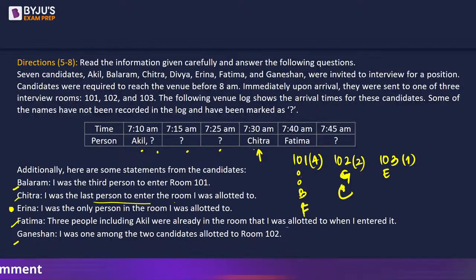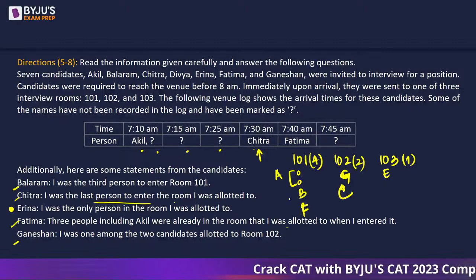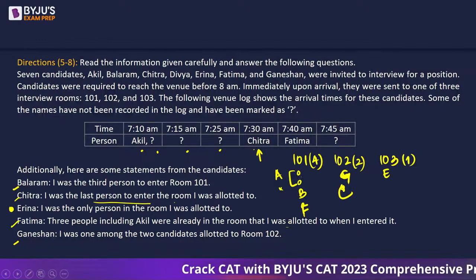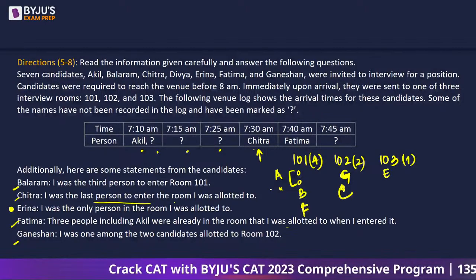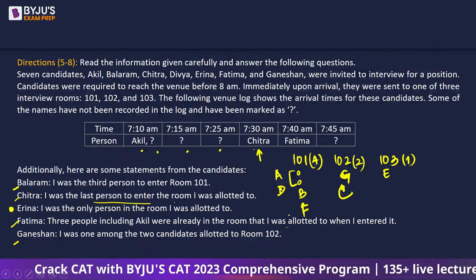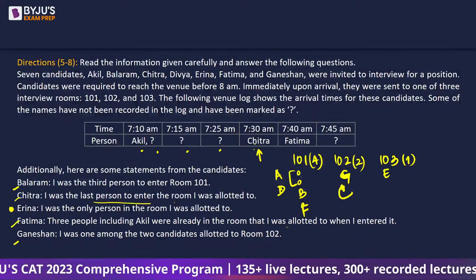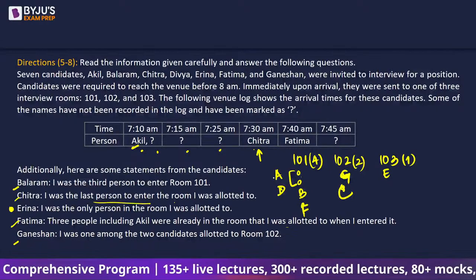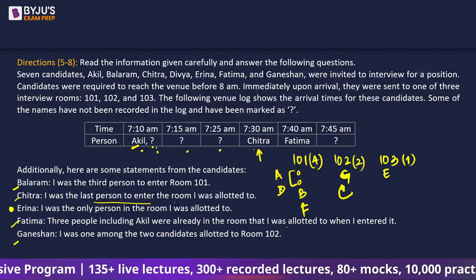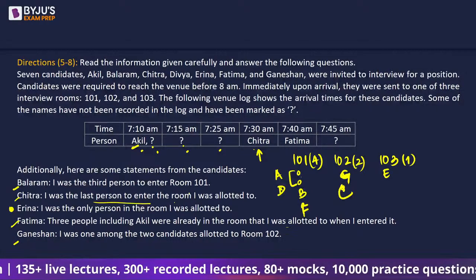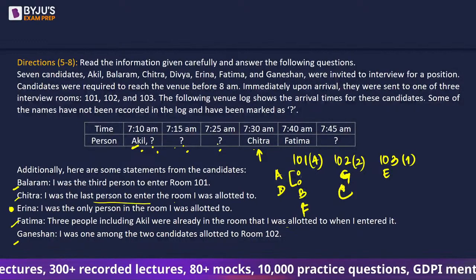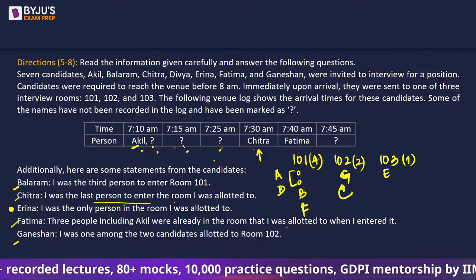In Fatima's room, she says Akhil was already present. So when did Akhil come? He was the first person. Who was the second person? We have only one person left, which is Divya. So we have ADBF in this sequence. A is already there. When did D arrive? 7:10, 7:15? We don't know. When did B arrive? 7:10, 7:15, 7:25?